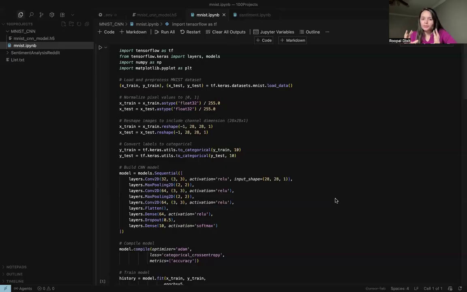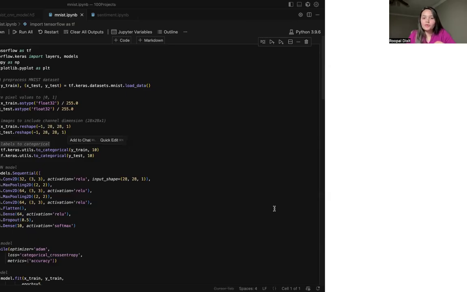All of these come under the pre-processing of the data. Now I will explain how we are doing this. We are showing how we normalize the dataset pixels from 0 to 1, how we reshape it, and how we convert the labels to categorical using one-hot encoding, like 0, 0, 0, 1, 0, 0, 0, 0, 0, 0 for a target value of three.